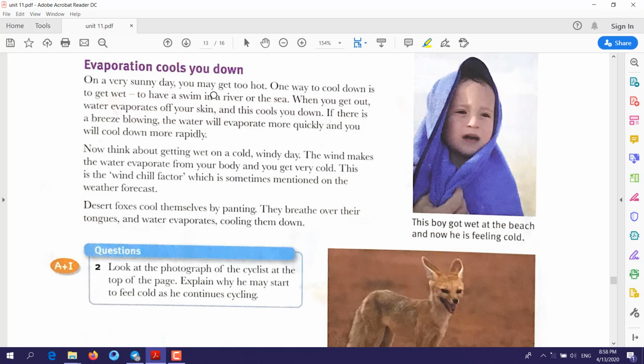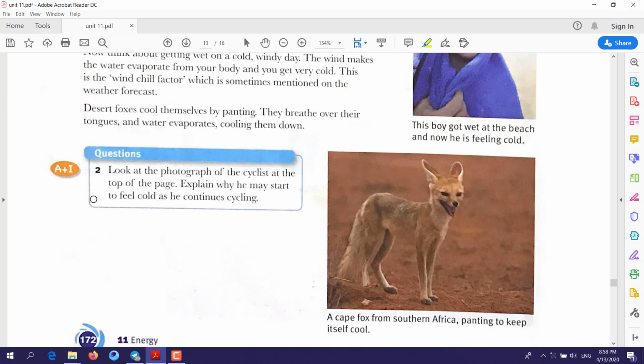So in this case, the water is evaporating. When it evaporates, what will happen to your body? You will feel you cool down. So evaporation helps our body to cool down.